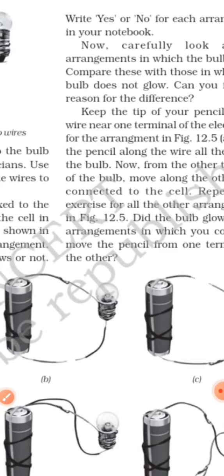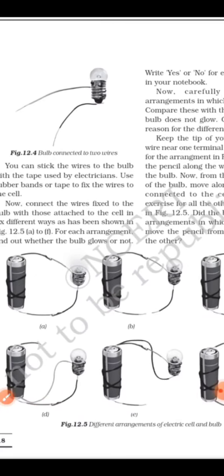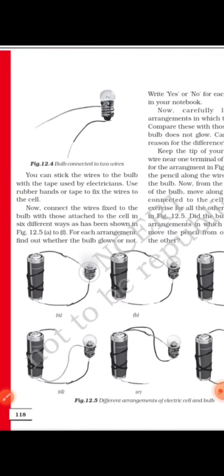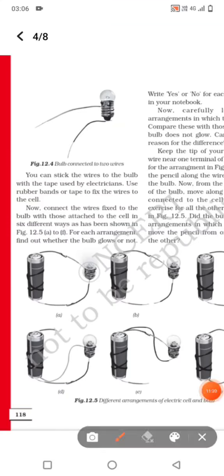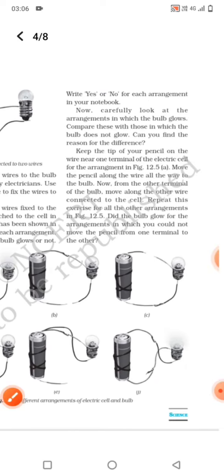So in this picture, as you can see here in picture A, the positive terminal is connected to one terminal of the bulb, the negative terminal is connected to the other terminal of the bulb, so the bulb glows. What happens in the next picture? As we can see here,